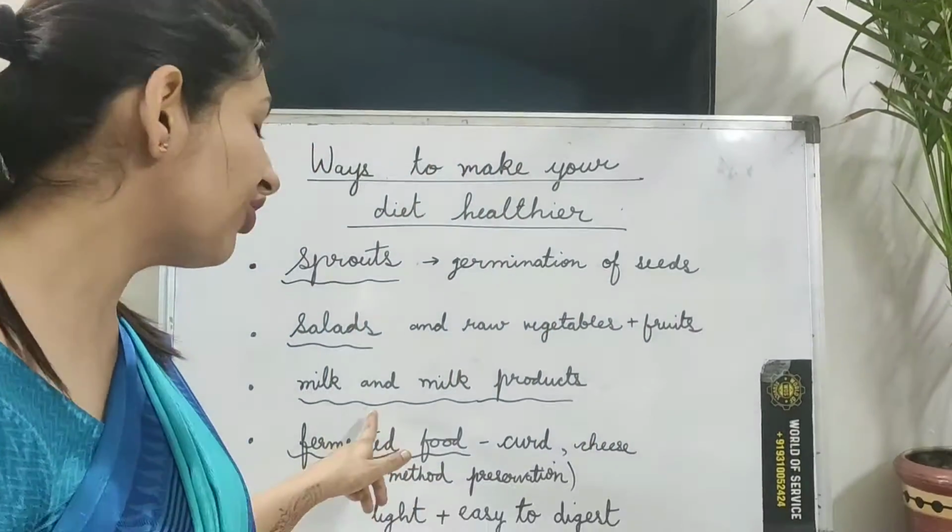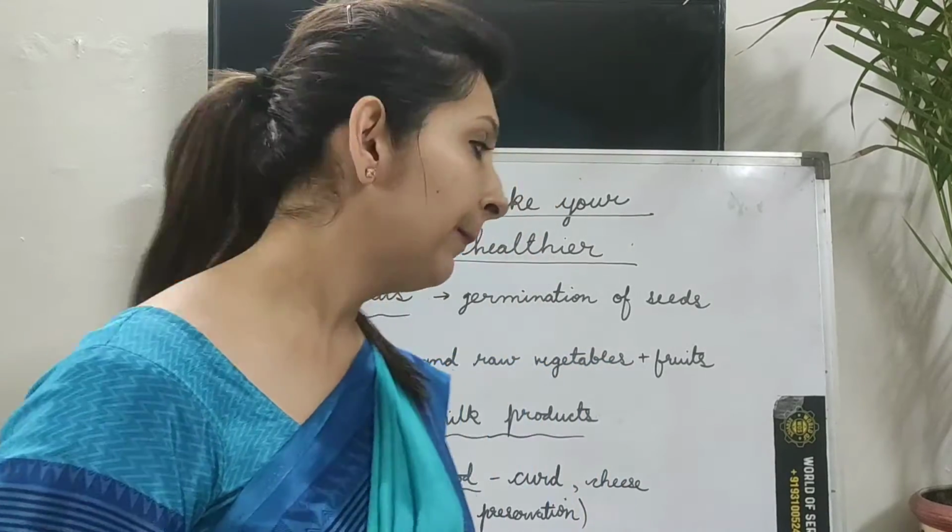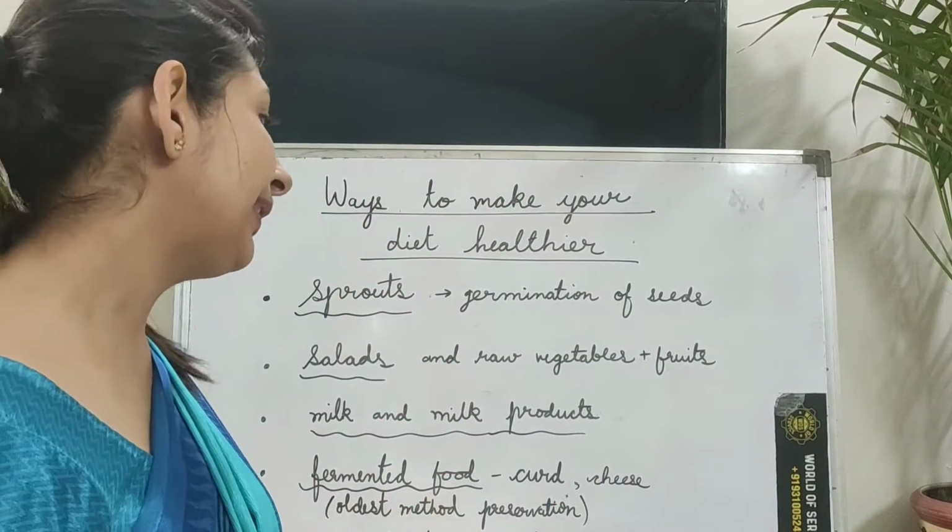Okay, children. A small child is given milk because it has a lot of protein in it. It helps the child to grow faster. Then we have fermented food.